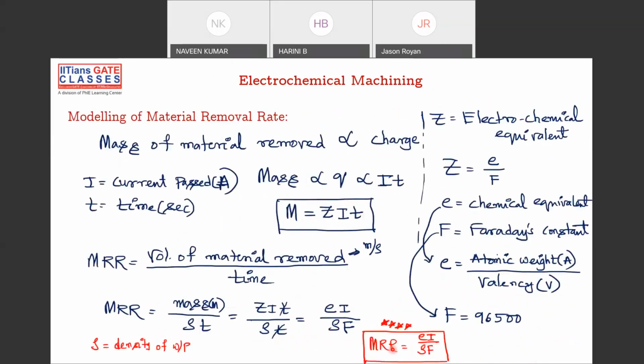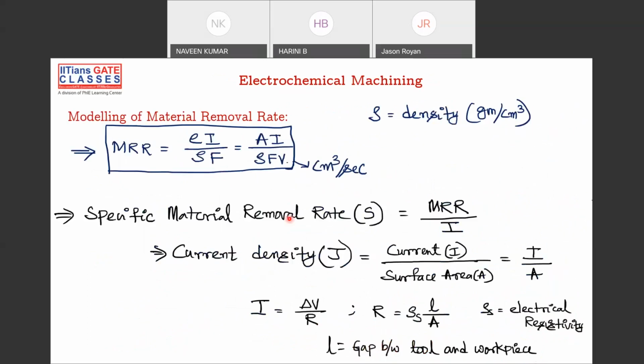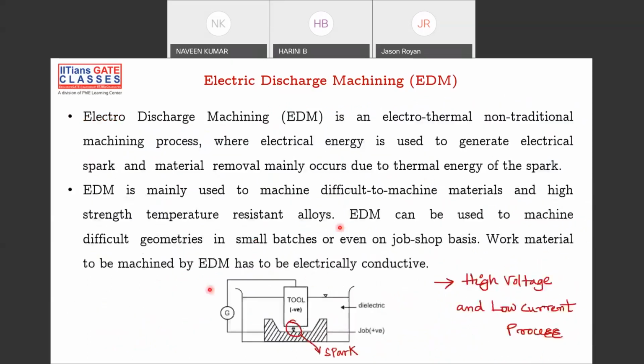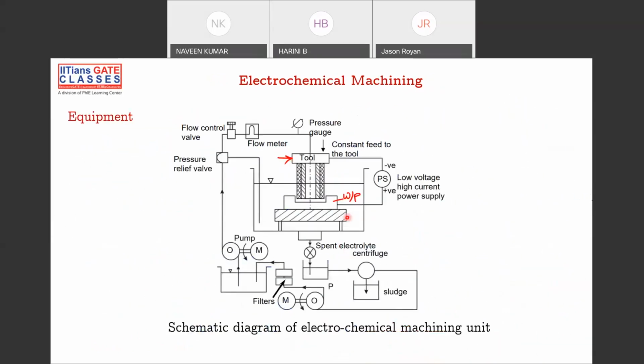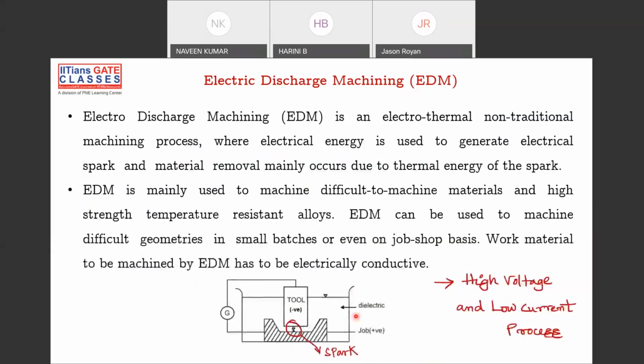So this is the important MRR. No need for much here. This is a simple formula. And next is electrical discharge machining, and it is the same as electrochemical machining, but the only difference here is that you have a spark that is created in the fluid. There the fluid is electrolyte, here the fluid is dielectric. Electrolyte means some NaCl solution, some neutral solution. And here dielectric means some grade of kerosene.